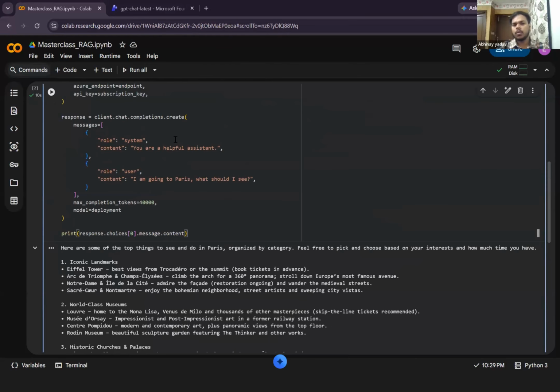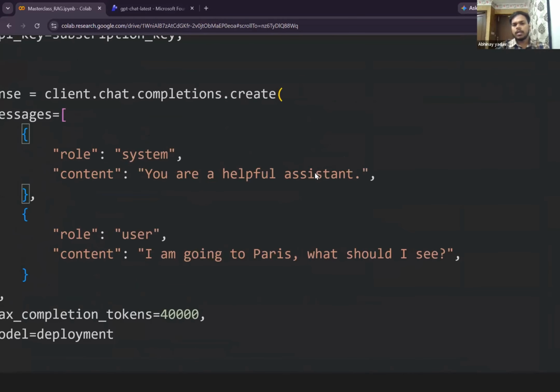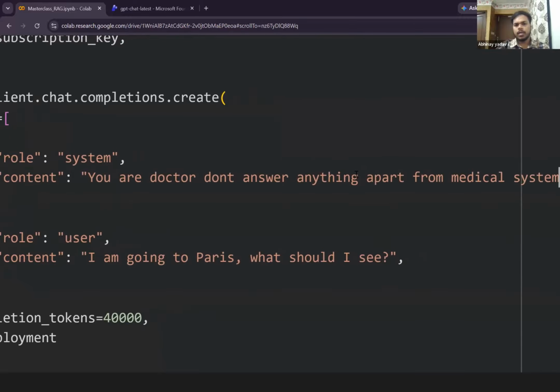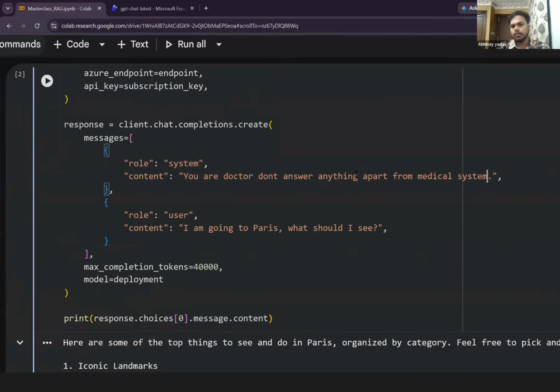Now let me show you how this is different from ChatGPT or some other application. I mean, why are we doing the coding over here and what is special about that? See, what I can do is write over here: You are a very helpful assistant. Let me write: You are a doctor, and don't answer anything apart from the medical domain. So over here, you can actually control the behavior of your model.